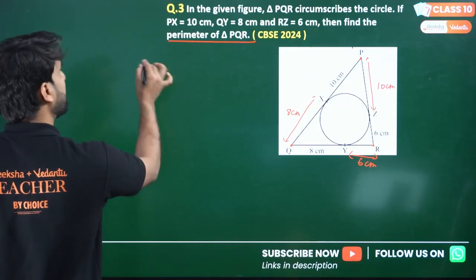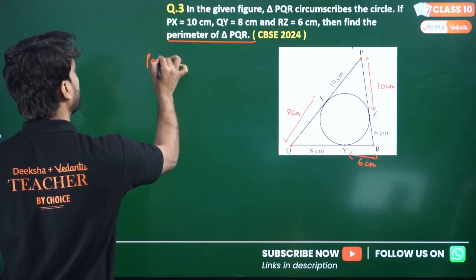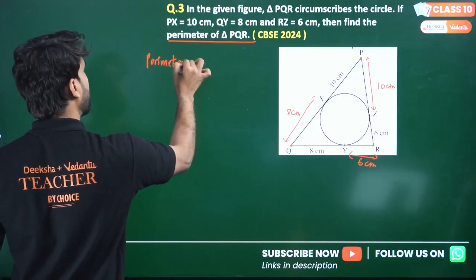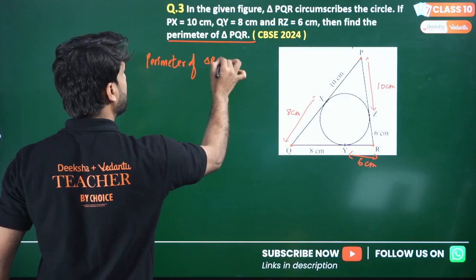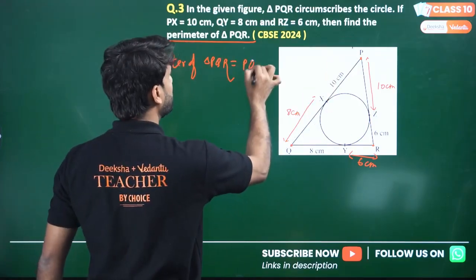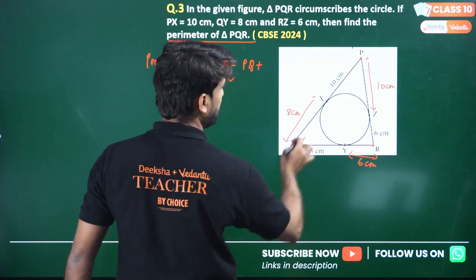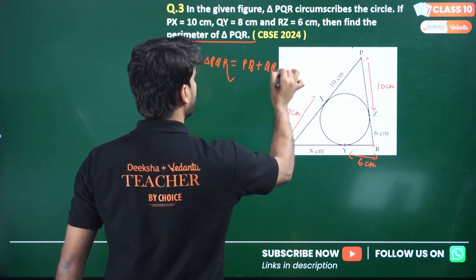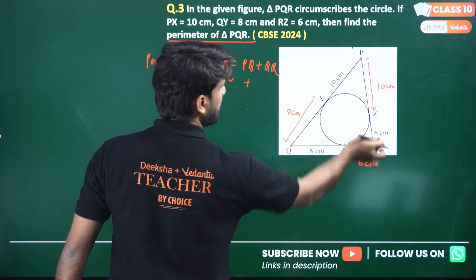The perimeter of triangle PQR will be equal to the sum of all the sides: PQ plus QR plus RP.